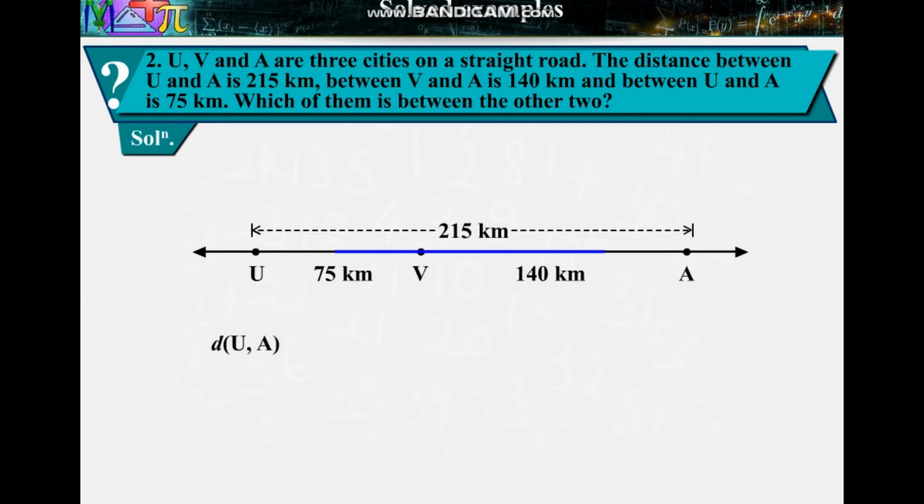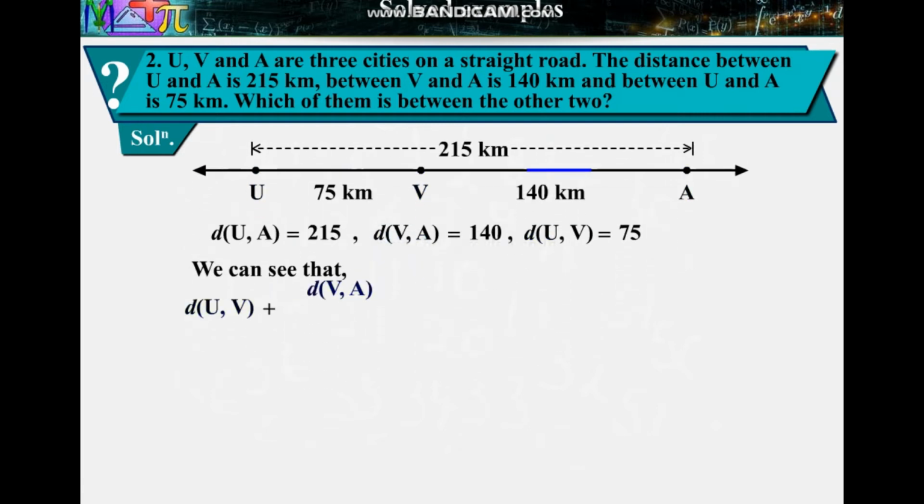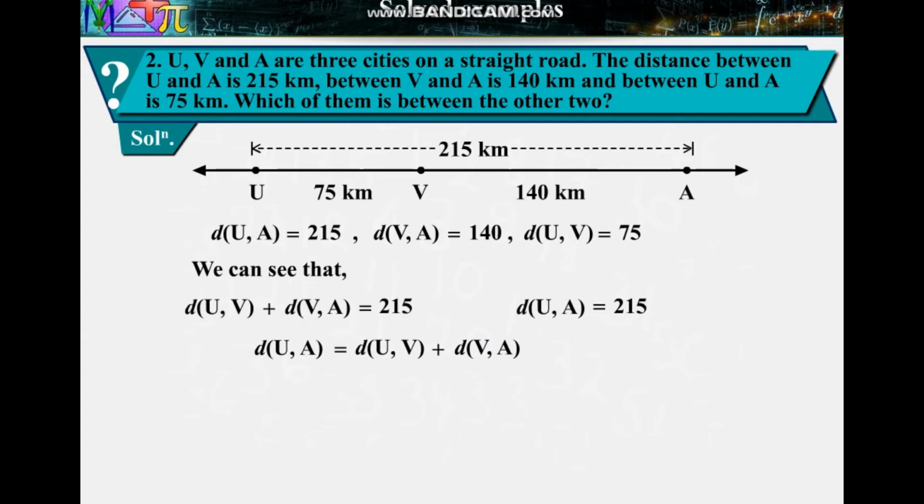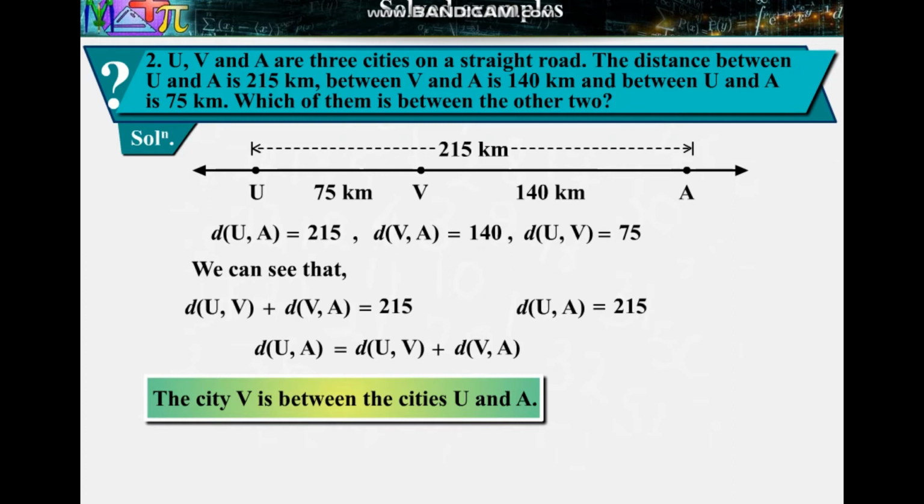Solution: distance of UA is equal to 215. Distance of VA is equal to 140. Distance of UV is equal to 75. We can see that distance of UV plus distance of VA is equal to 75 plus 140 is equal to 215. Distance of UA is equal to 215. Therefore, distance of UA is equal to distance of UV plus distance of VA. Therefore, the city V is between the cities U and A.